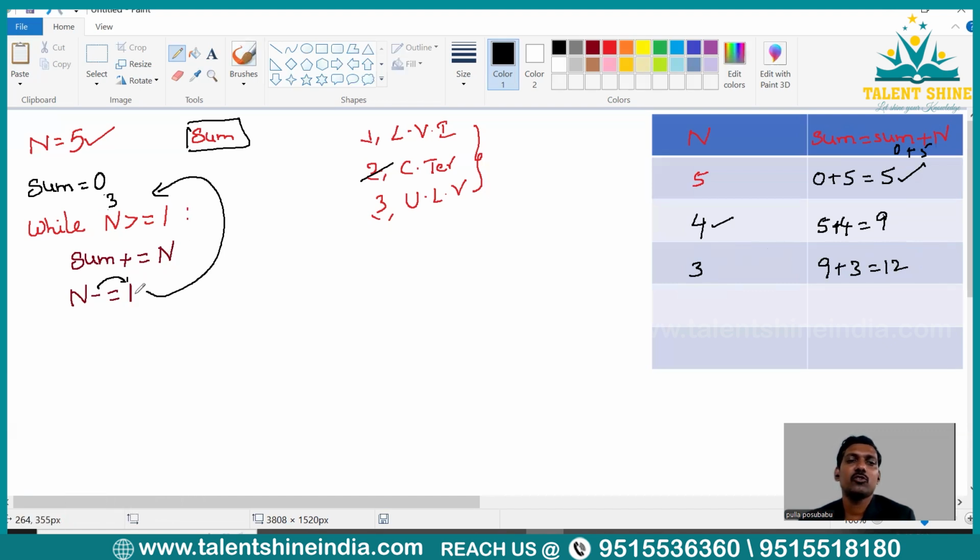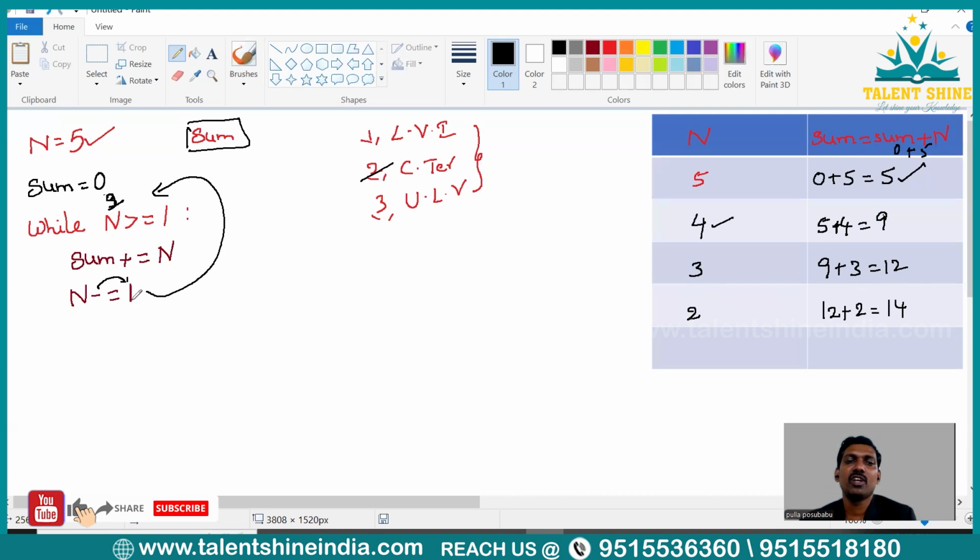Again, it is going to reduce the n value. Previously it is 3. Now it becomes 2. Again, it goes back to the loop, and instead of 3, n value 2 will be there. Now it checks the condition again. 2 greater than or equal to 1. Whether it is true or not, the condition is true. Again, sum will be updated. Previously sum is 12. Now 12 plus what is n value? 2. Which means 14. So in sum we have stored a value called 14.